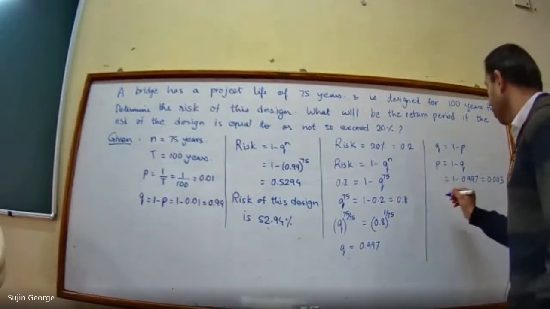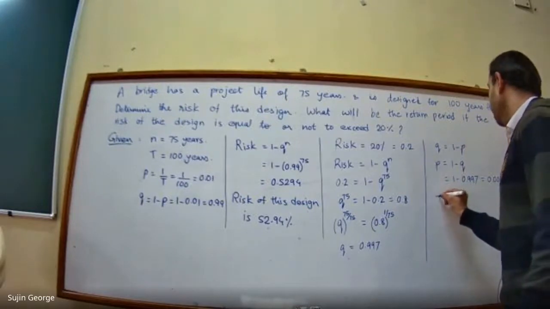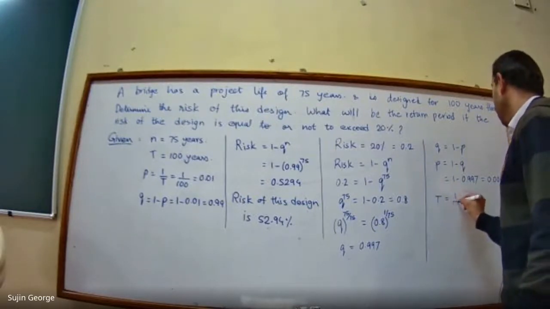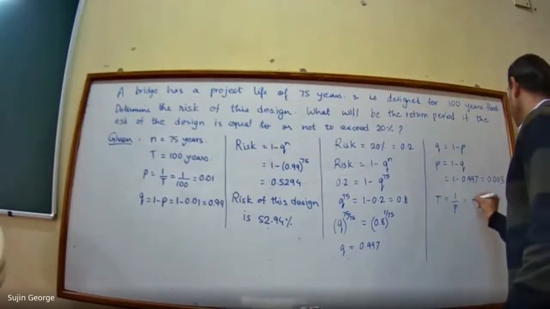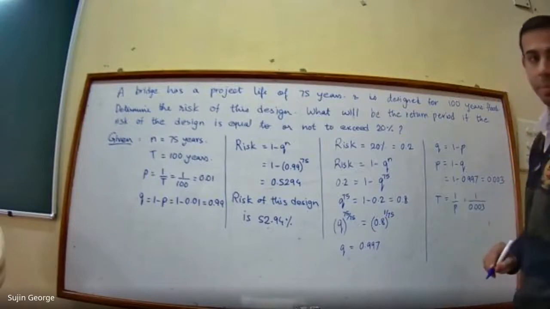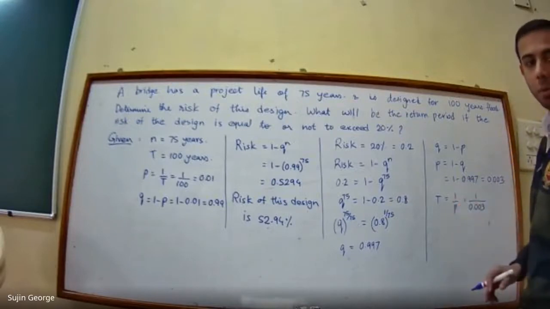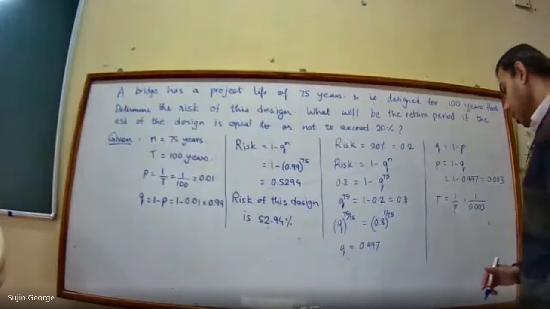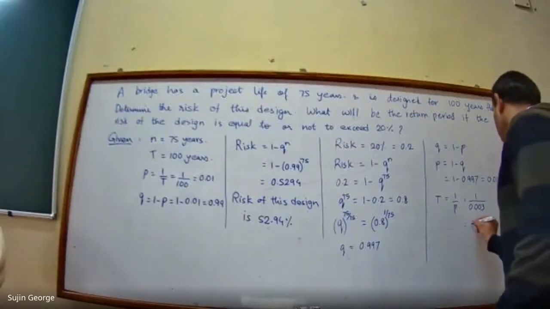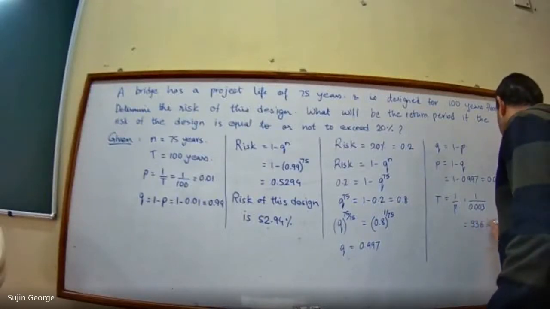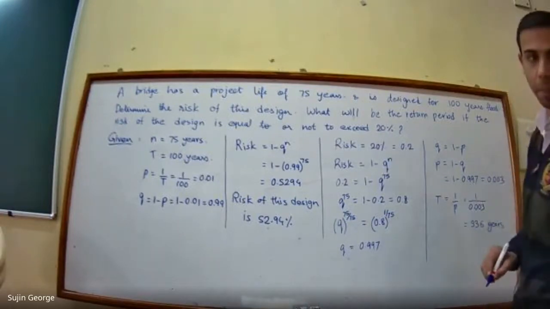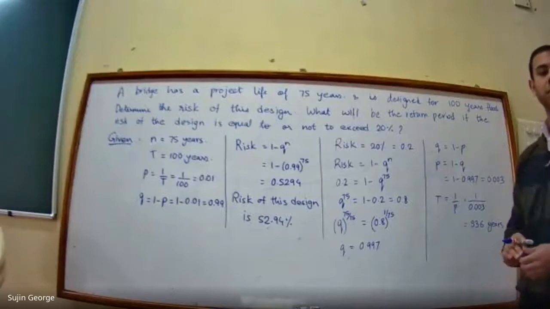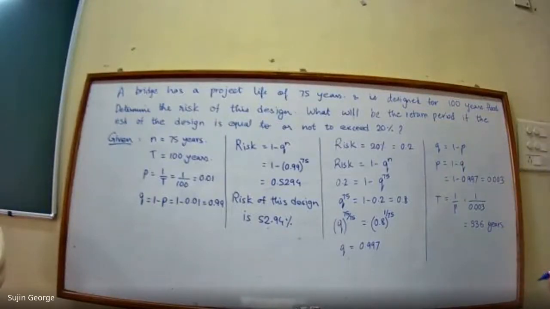When you calculate P, you can calculate T. T is 1 by P. So 1 by P is 1 upon 0.003. 1 divided by 0.003 comes out to approximately 336 years.